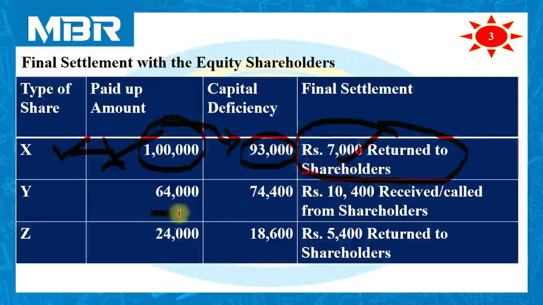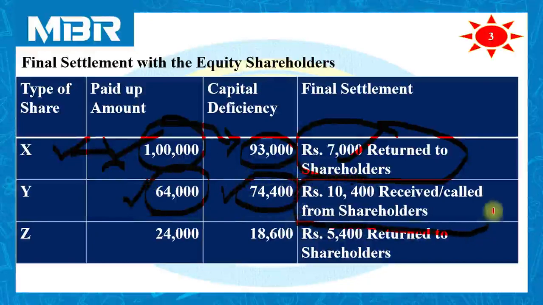Y: paid up capital of Y is rupees 64,000. Capital deficiency transferred to the account of type Y shareholders is 74,400. Their capital is 64,000, but their loss is 74,400. It means they have to bring 10,400 rupees into the company. So what is the role of the liquidator? The liquidator will receive or call rupees 10,400 from equity shareholders.